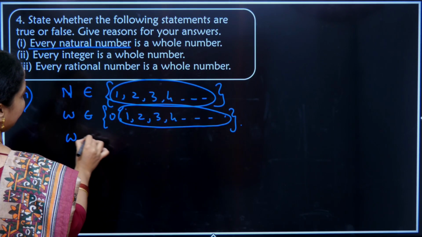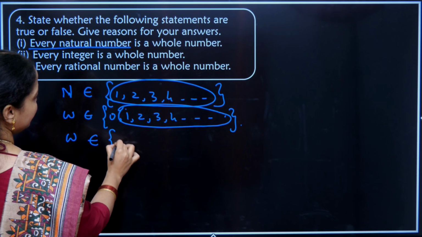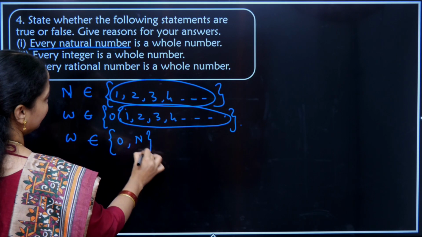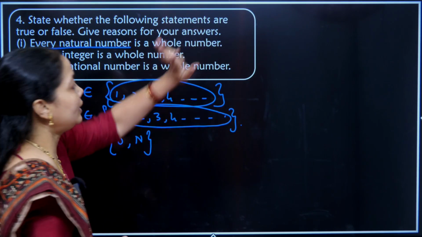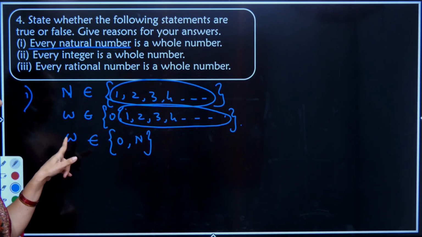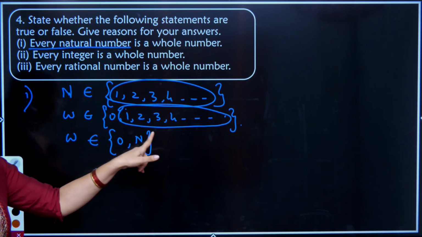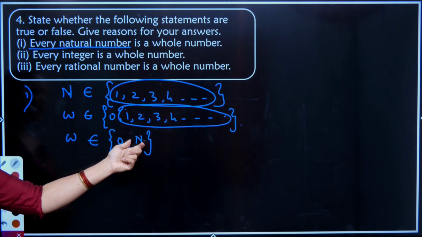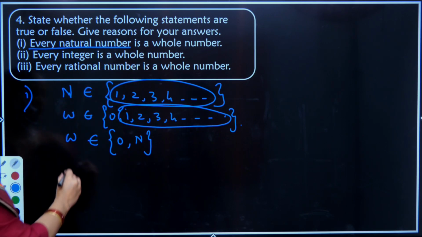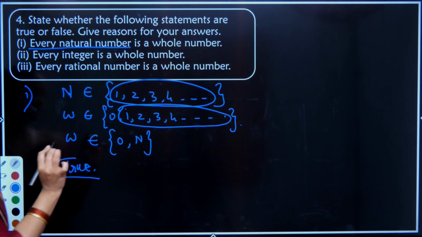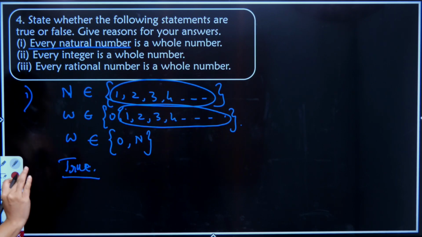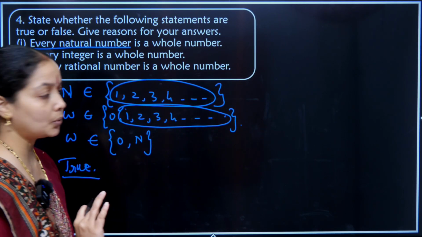So I can say whole numbers are 0 together with the natural numbers. Read the statement back. Every natural number is a whole number. Can we see here that whole numbers are 0 with natural numbers? So I can say every natural number is a part of whole numbers. Therefore the statement is true. If you understand the definition and write it in this sort, questions will be easy, you will not go wrong.